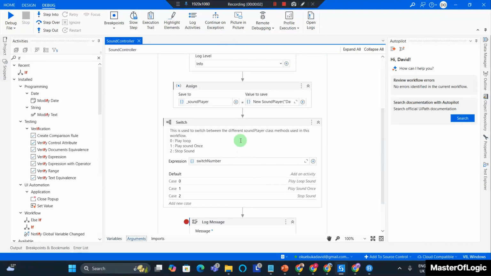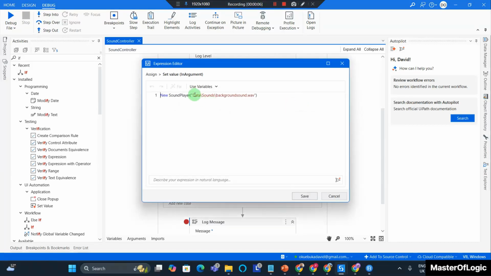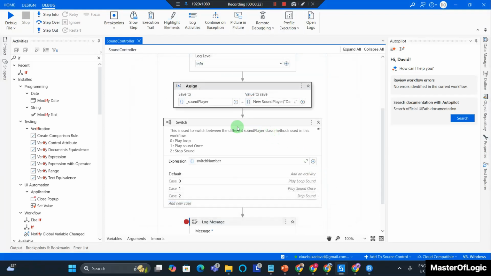Now I'm aware that in my assign, in the value section, there is a hard-coded sound file path. In real sense, this file path should come into this workflow from wherever the workflow is being invoked. I'm going to create an argument for this. So I'm going to cancel out of this.